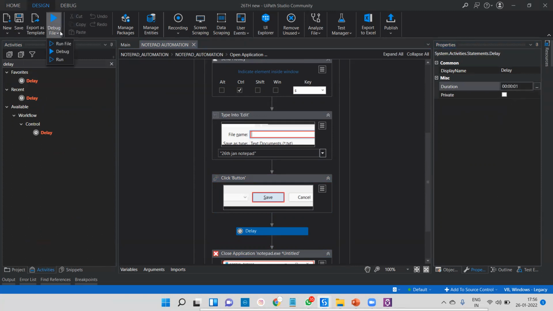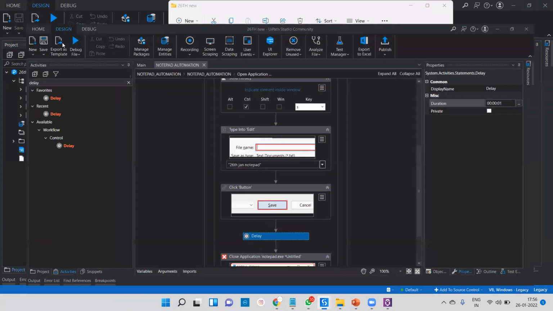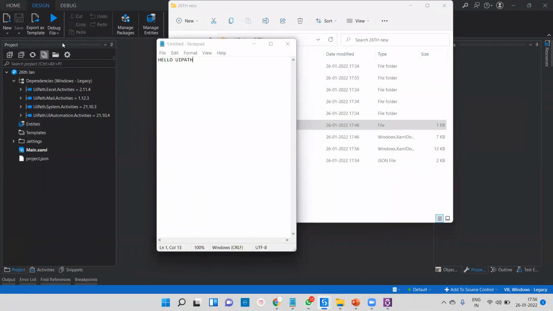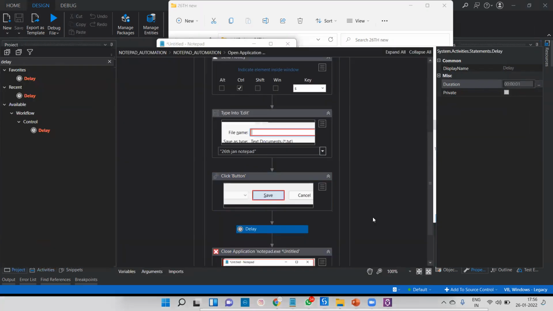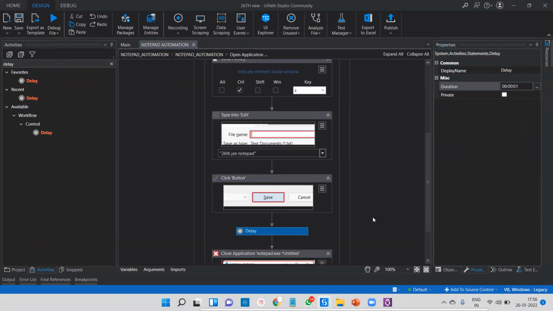Save and run this program. So easily we are able to automate these types of things. So right now it's working fine. We started at 7:52 or 53. Within 3 minutes, including the explanation, everything is completed and it's working fine.